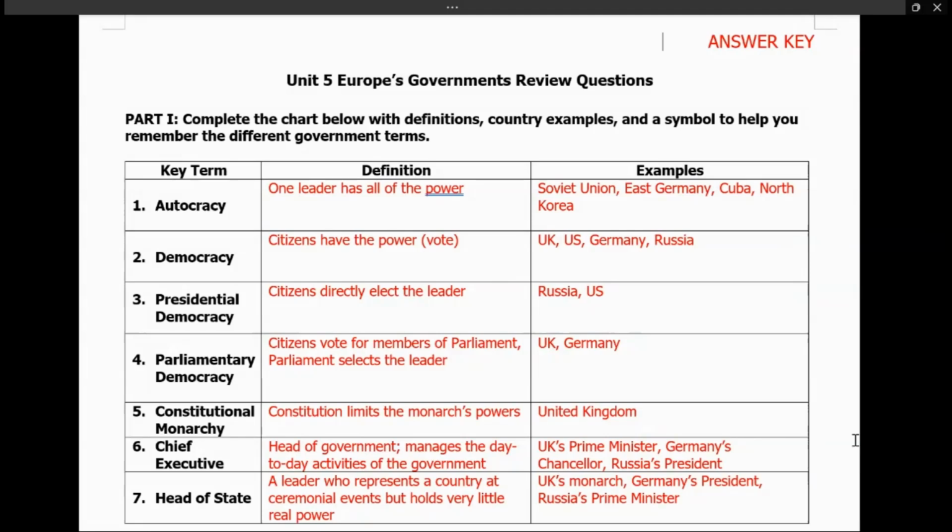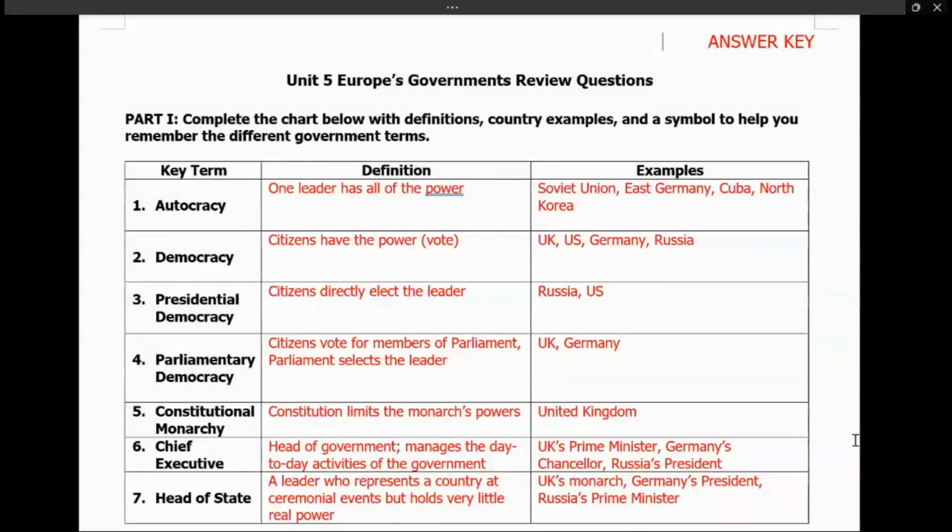Now, parliamentary democracy. Parliamentary democracy is when citizens vote for members of the parliament, and parliament then selects the leader. Different from presidential democracy, where citizens can directly vote for the leader, in parliamentary democracy, the citizen can only vote for the members of the parliament, the legislators. So, guys, in parliamentary democracy, the legislators hold the power, and the legislators are with the chief executive because citizens are not voting for the leader. Citizens are voting for legislators, and legislators are the ones voting for the leader. So the power is within the legislators themselves.